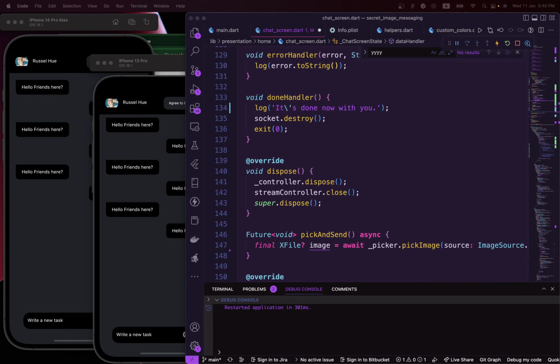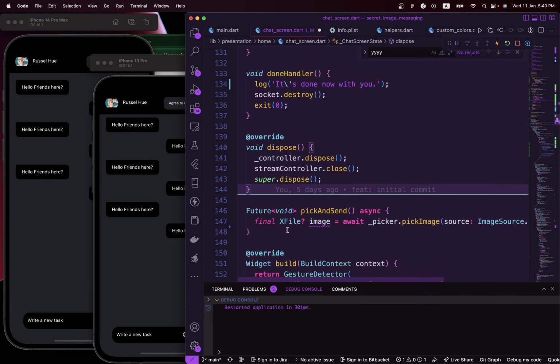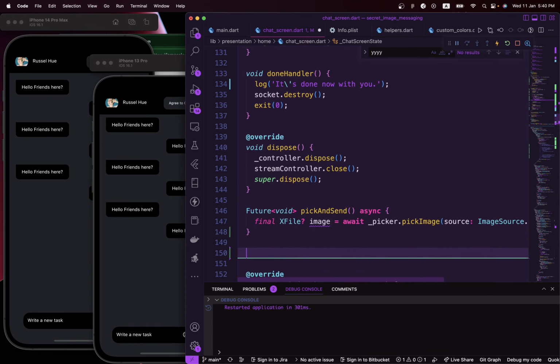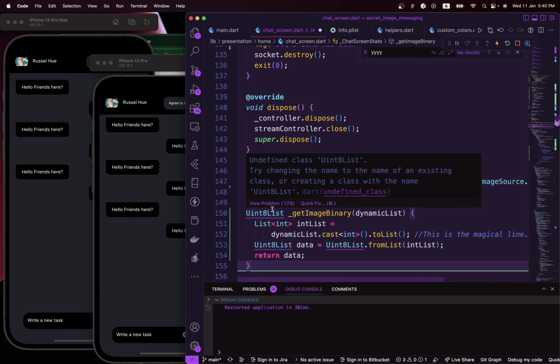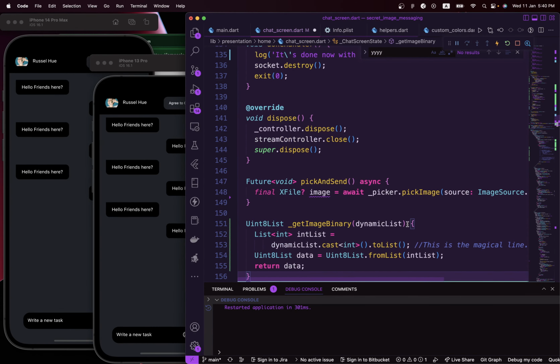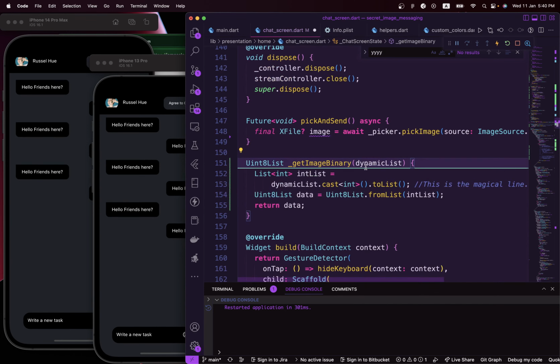Here, I'll just copy the function over, and we can go ahead and explain what this is doing. Here's the function. Basically, the function accepts a dynamic list. Once it accepts a dynamic list, it casts that particular dynamic list to be of type list of ints, and then converts it to a list also.